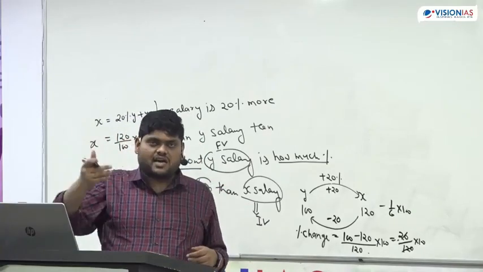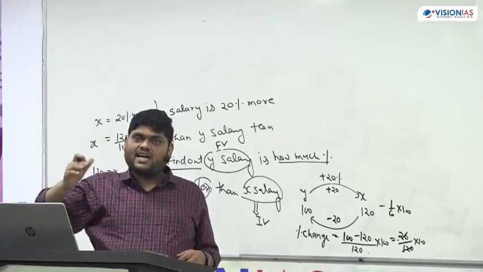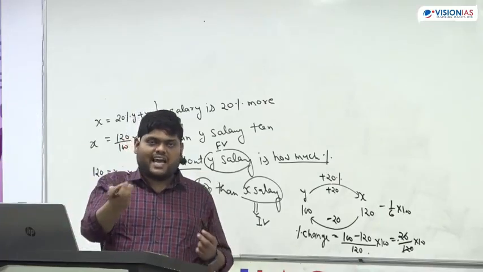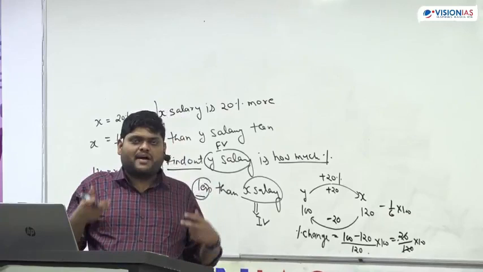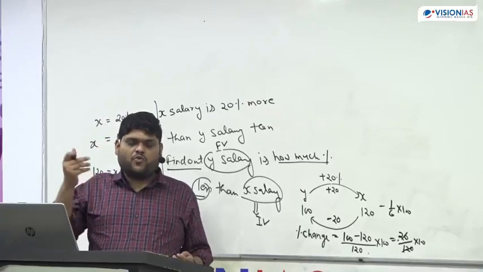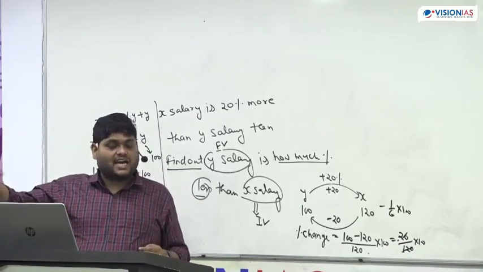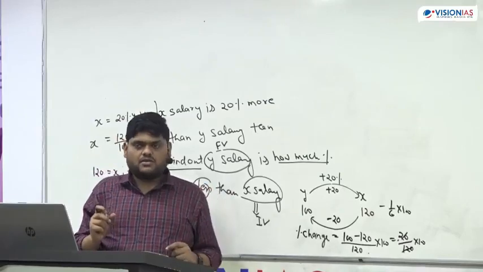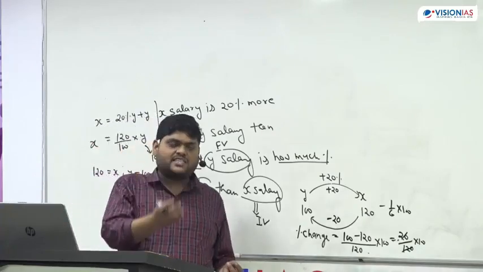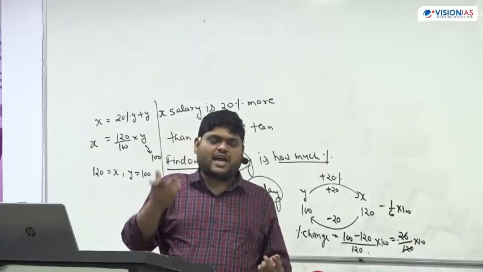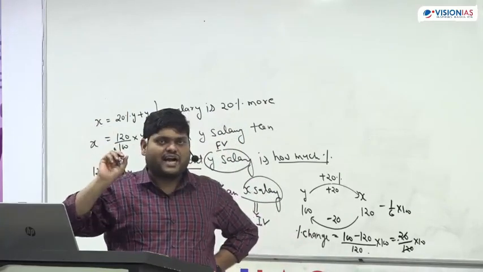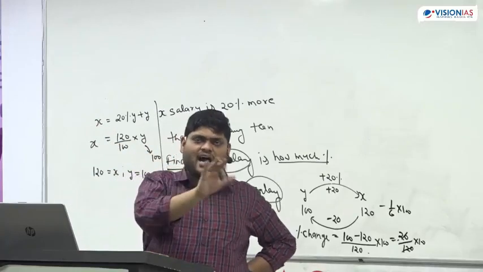When the word is larger, X is 7 times larger than Y. Now this is not equal. 7 times larger than Y, that means the same essence is coming like more than. So don't remember the words, go by essence. As large as and larger are two different words. So try to understand the English words, try to understand their meaning. Otherwise, if you just remember, in maths also you will think: if more is coming, I have to add; if large is coming, as large as coming, I don't have to add.